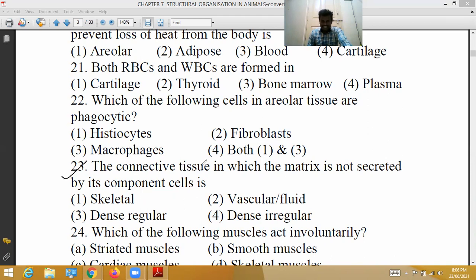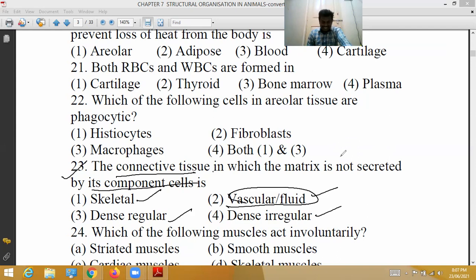23rd question. The connective tissue in which the matrix is not secreted by its component cells is. See, skeletal tissue, vascular fluid, dense irregular. See, vascular fluid is not secreted by the component cells.